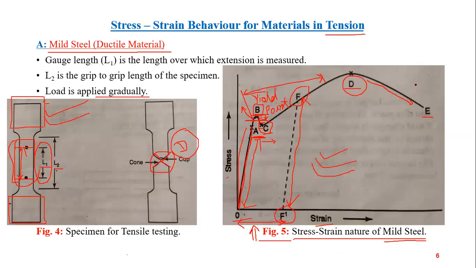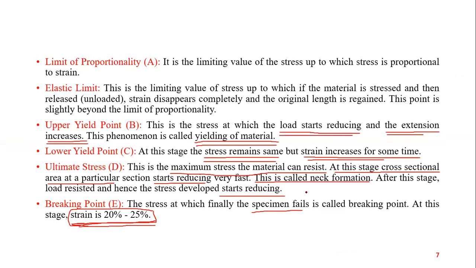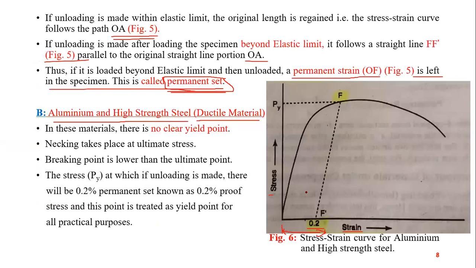You must have studied this in your +1 or +2 also. This diagram is generally taught because this is the general behavior. But when we talk on the basis of specific materials, for aluminium and high strength steel, we have this type of stress strain diagram. In these materials, there is no clear yield point.